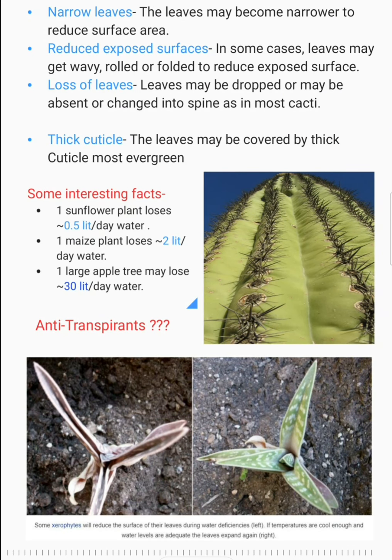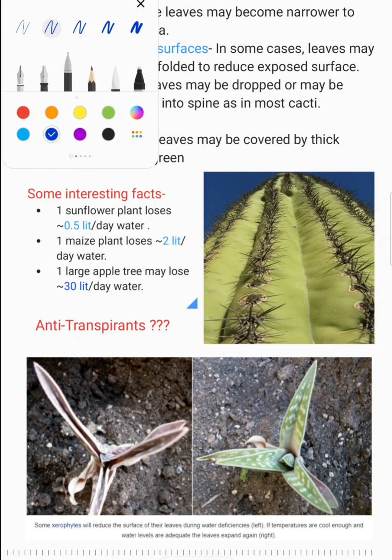Narrow leaves, the leaves may become narrower to reduce surface area. Absolutely. Reduced exposed surface, in some cases, leaves may get wavy, rolled, or folded to reduce exposed surface. Less exposed surface means less chance of transpiration. Narrower leaves mean less surface area, so it will also help in decreasing the transpiration. Loss of leaves, they may drop or may be absent or changed into spines, as in most cacti.